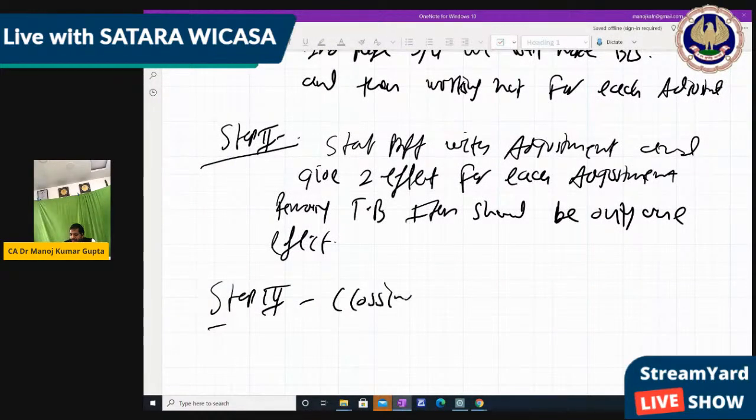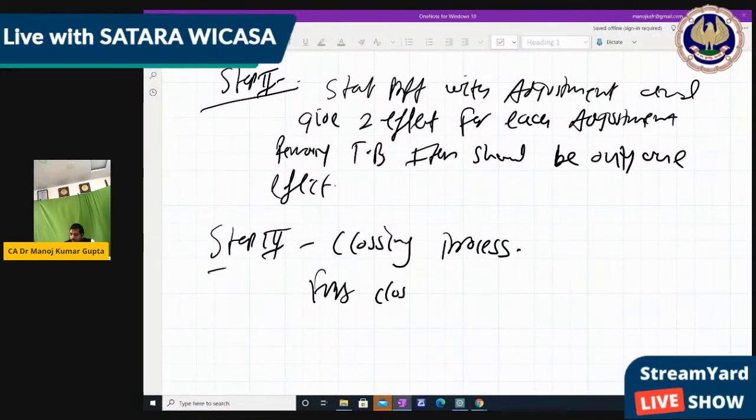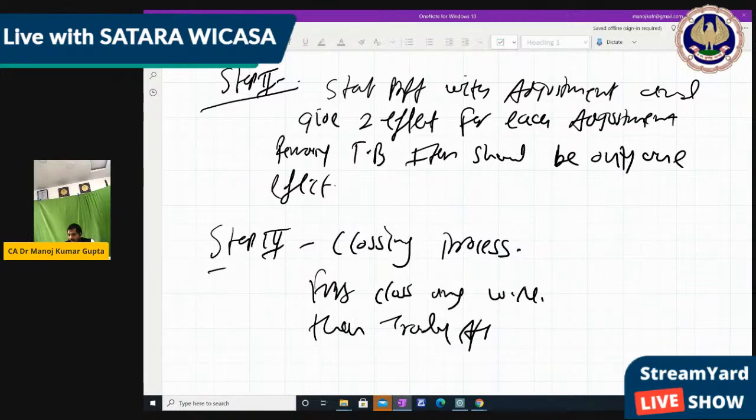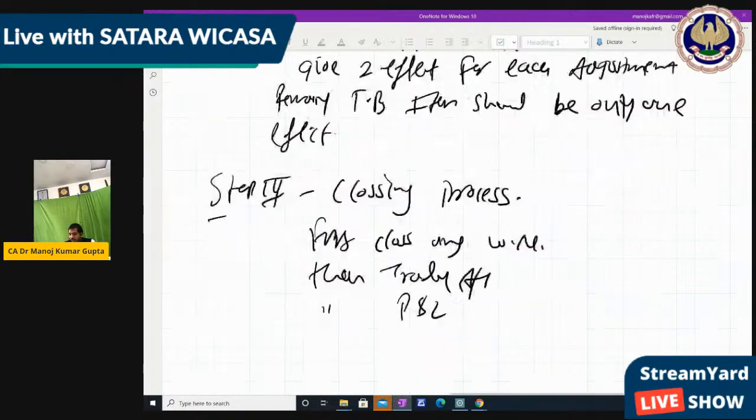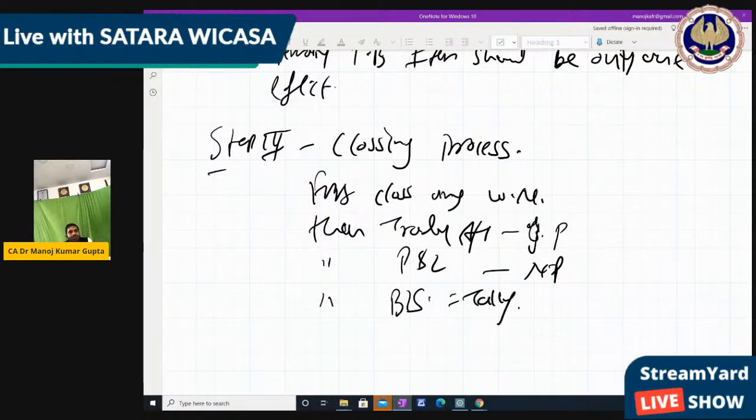Then finally step 3, that is the closing procedure. Means after finishing all adjustments and all trial balance items, you close, where you first close any working note, then the trading account, then the P&L account, where you get the net profit. Here you get the gross profit, here you get the net profit, and finally the balance sheet, which must be done. Right? So these are the steps which we use for solving the problem.